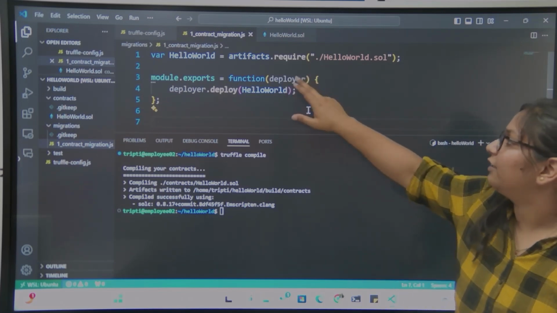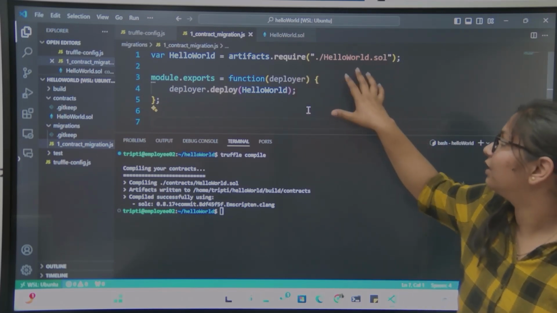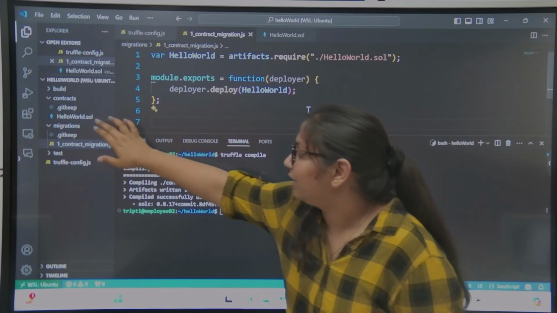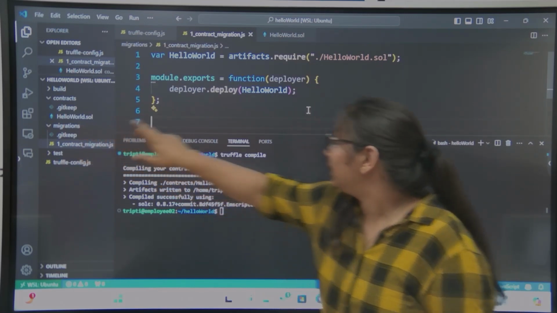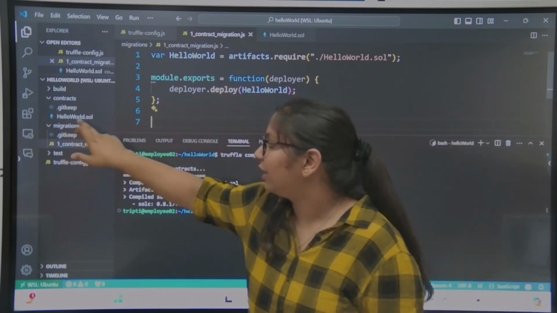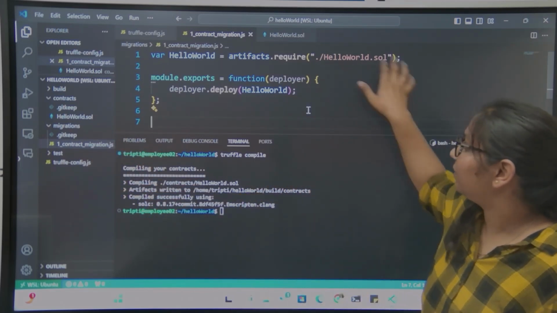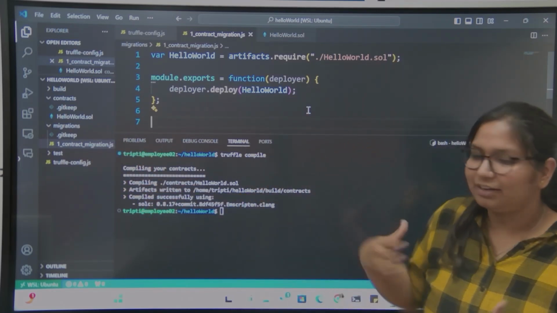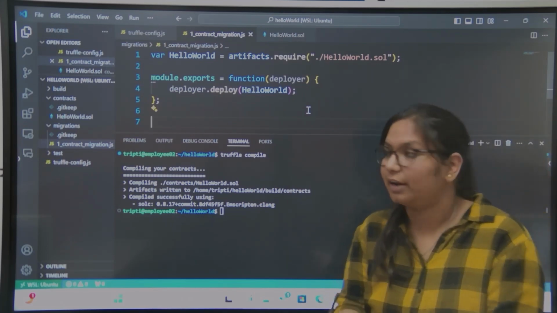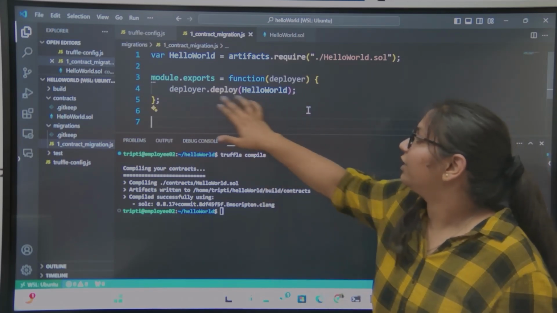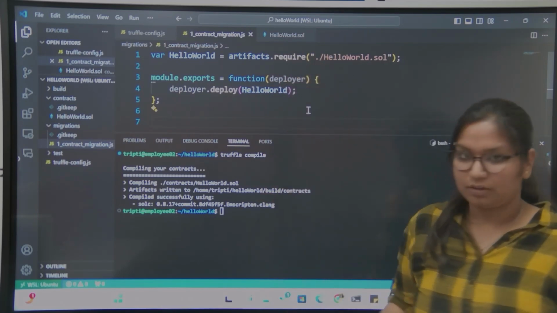I have used artifacts.require, then I have given the contract name that I have, it is the same. Like here I have used HelloWorld.sol for the smart contract name, and same here. Next, this file is basically for deploying your smart contract. So you have defined that we need to deploy this file.